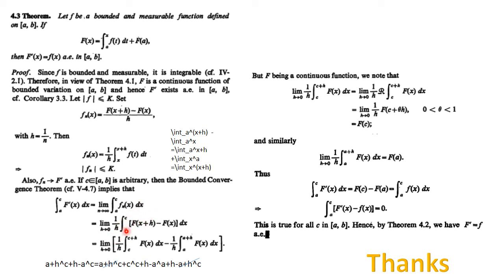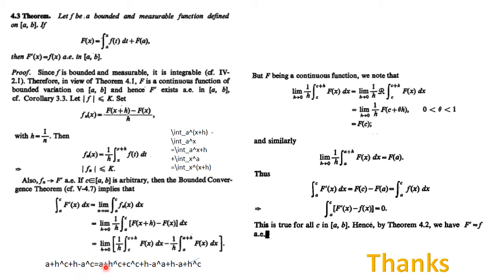So this is the integration from a plus h to c plus h of fx minus the integration of f of x from a to c. Further, a plus h to c plus h minus a to c can be written as a plus h to c plus c to c plus h. We split the first one by adding c, and also the second one by adding a plus h, right?